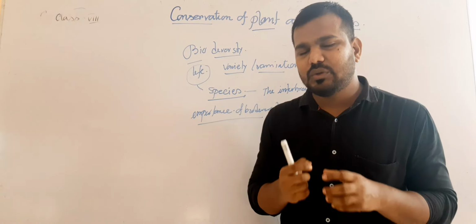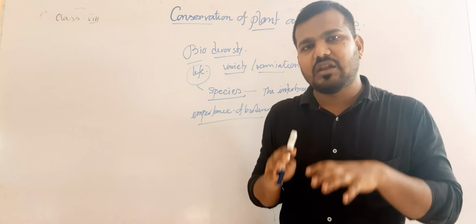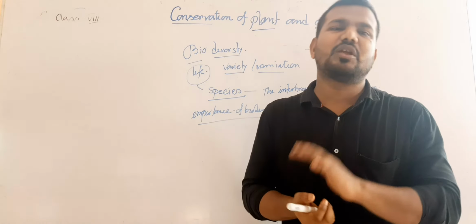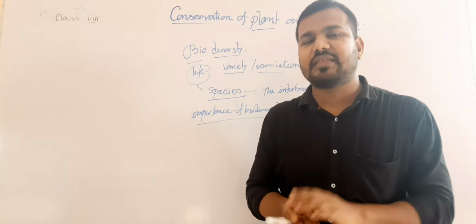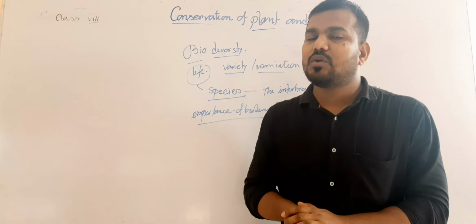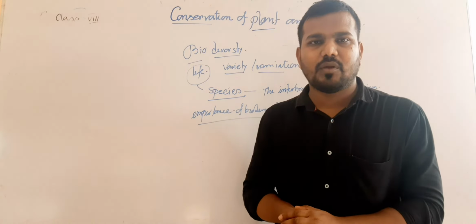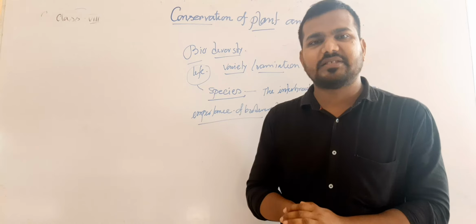We know that everything, maybe living or non-living, organic or inorganic substance, has an equilibrium amount or equilibrium ratio in nature, that is known as natural balance. To maintain this natural balance, biodiversity plays an important role. To maintain the ecological balance, biodiversity plays an important role.